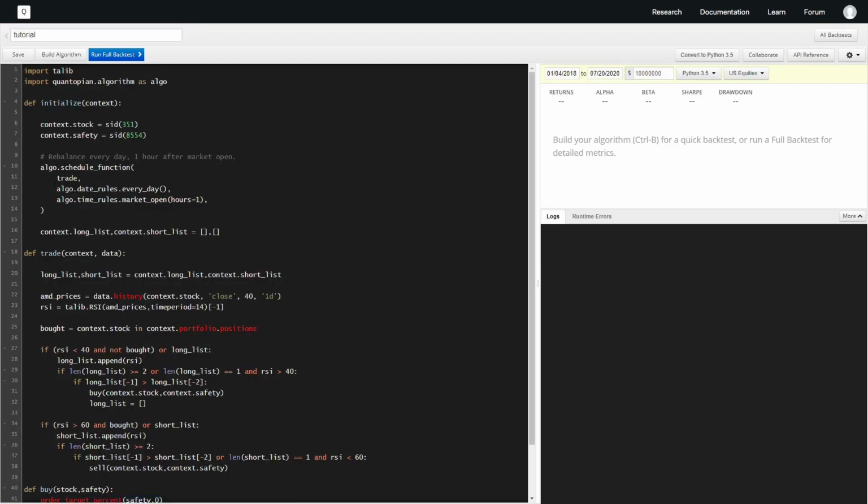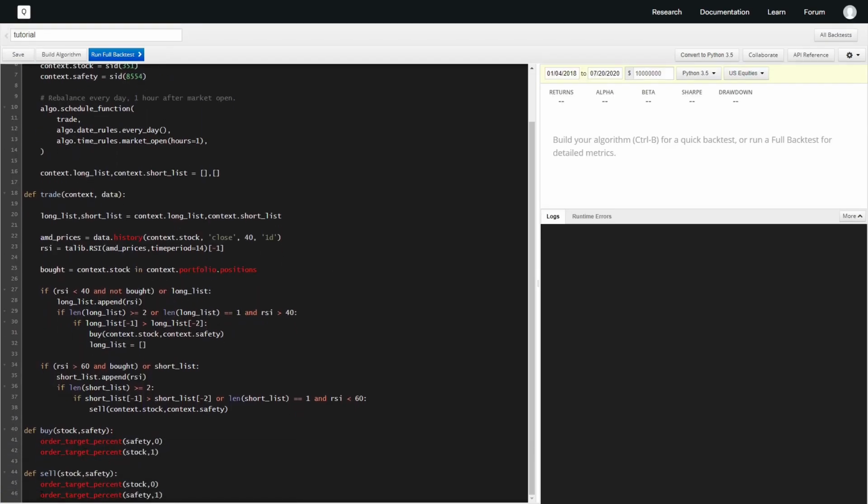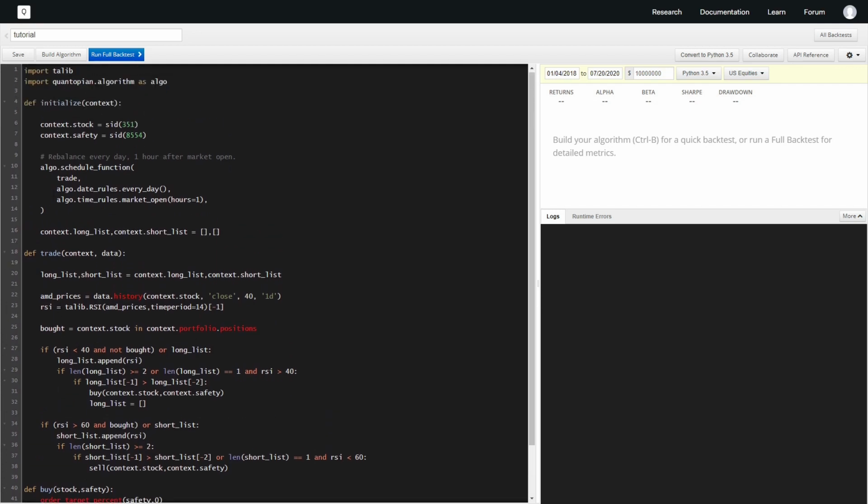A pretty successful short-term algorithm created in only about 46 lines of code. Could be condensed a little more, but just a little more readable. So thanks for watching, and in the next segment we will be creating an algorithm based on the MACD reversal strategy.